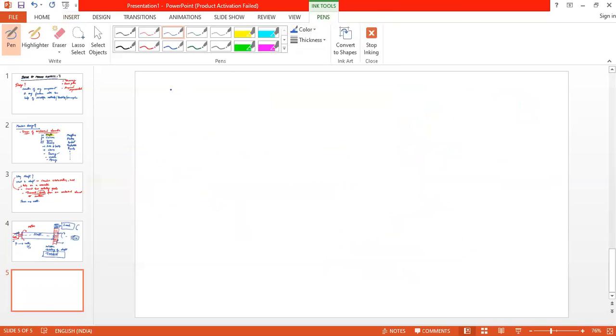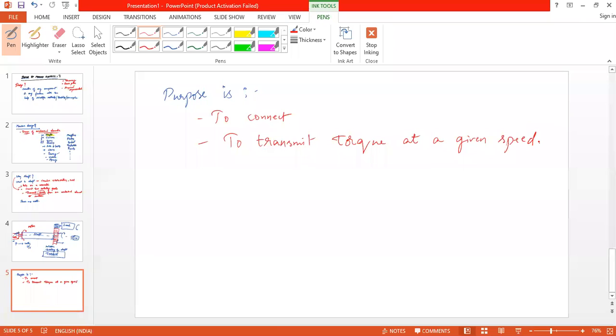So what is the purpose of the shaft? The purpose is, one is to connect and another is to transmit torque at a given speed.